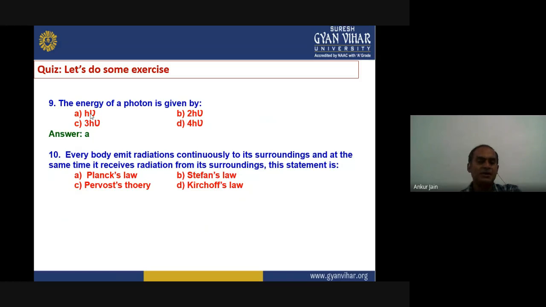If you recall our study, you will find that the heat exchange theory, or radiation exchange theory, was given by Prevost. Prevost's theory says that all bodies emit radiation continuously to their surroundings, and at the same time receive radiation from their surroundings also. So the right answer is option C for this question.